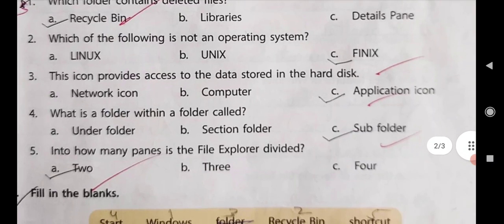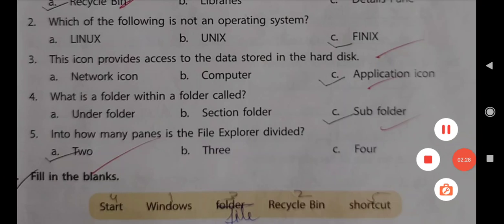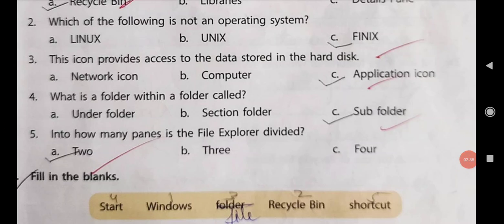Come to the second one. Which of the following is not an operating system? Again I will repeat. Which of the following is not an operating system? You have three options: Linux, Unix and Phoenix. Can you guess which one is not an operating system? Yes, it is C, Phoenix. P-H-O-E-N-I-X. Phoenix.